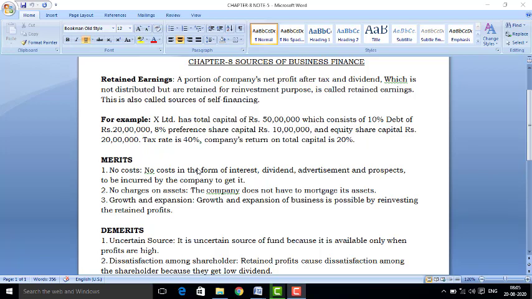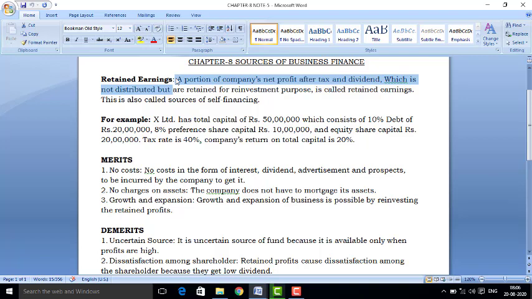Regarding retained earning, we can say that a portion of the company's net profit after tax, it means after payment of the tax and dividend, that is, after allowing the dividend to the shareholders and paying the tax to the government, the amount which remains undistributed in the company for the purpose of reinvestment, is known as retained earning.